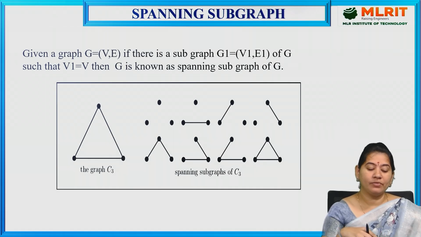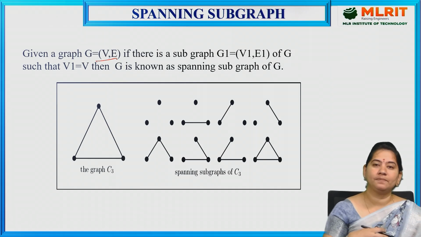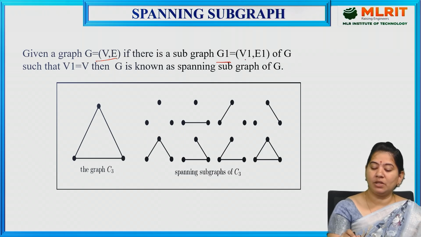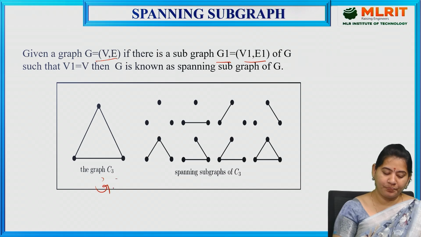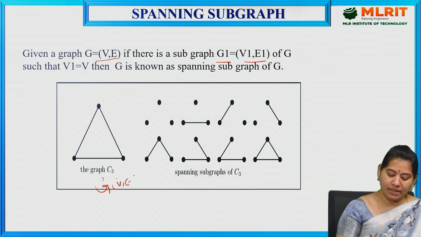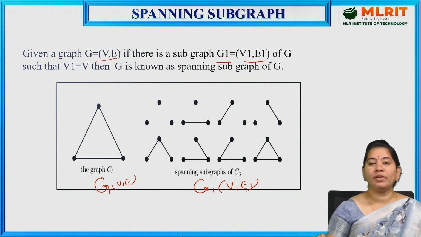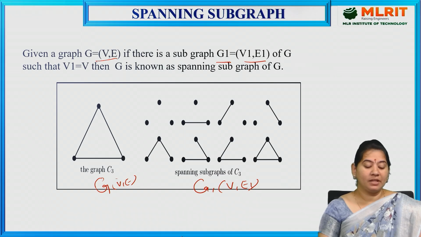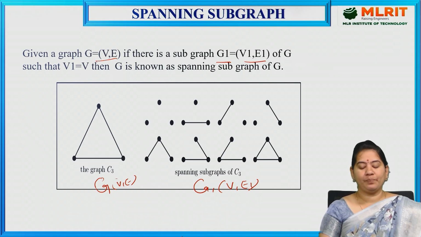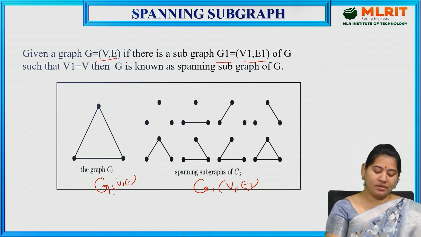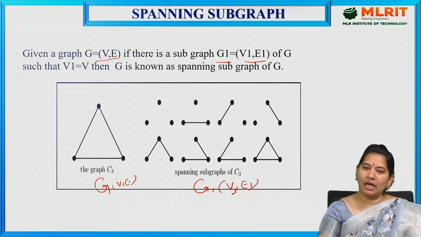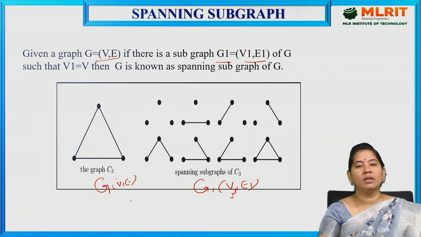Given a graph G = (V, E), and if there is a subgraph G1 = (V1, E1), here I am representing the main graph with G, where I have the vertices V, E, and here I am representing G1, where I am representing the vertices and edges as V1, E1 of G, such that V1 is equal to V. So whichever vertices I have in the subgraph, those vertices must be equal to the main graph.